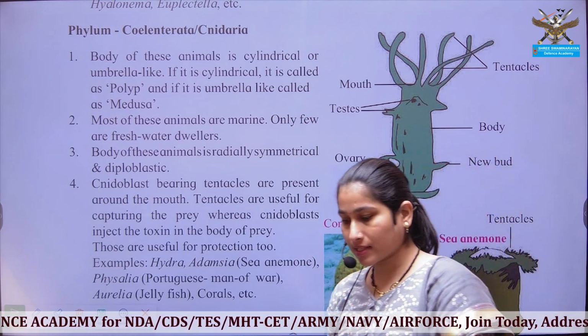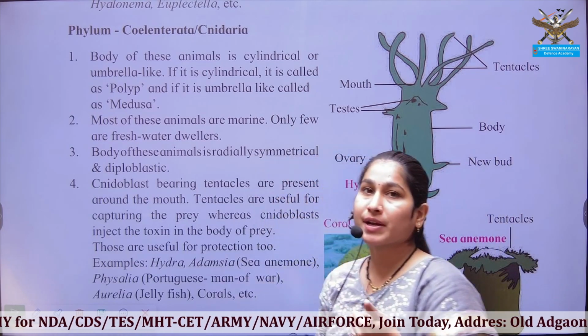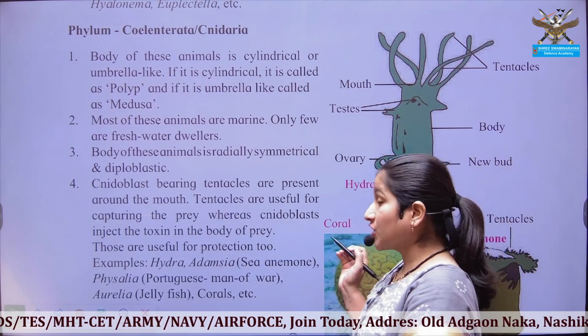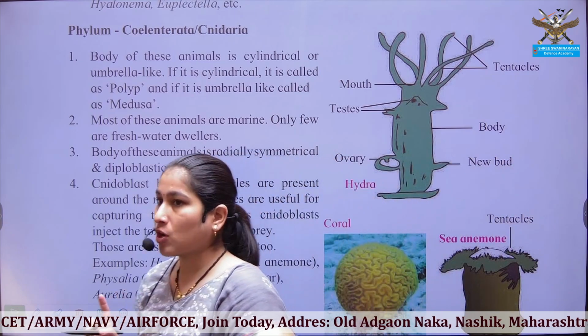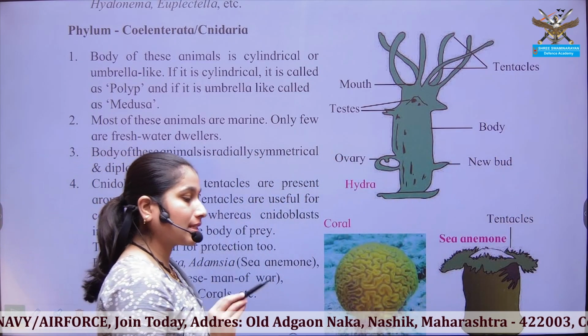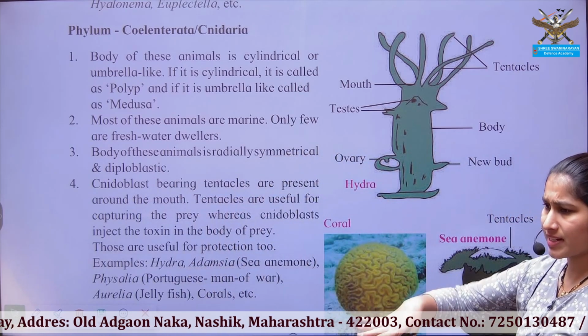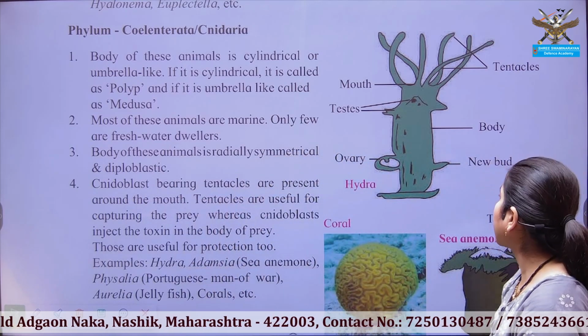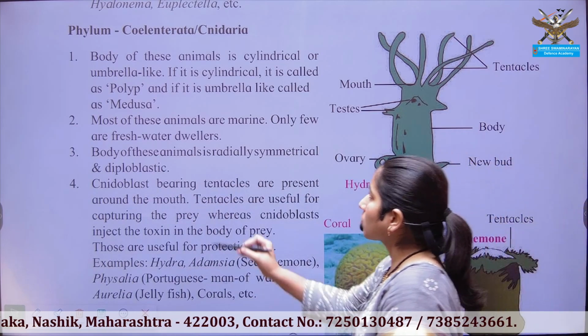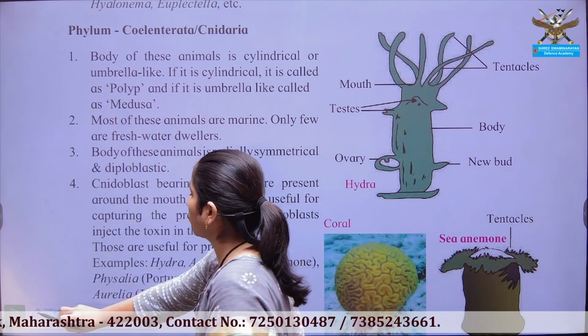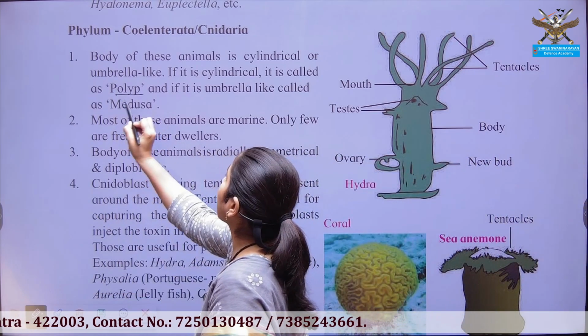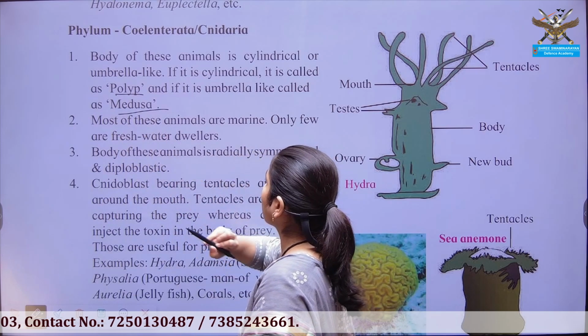Polyp is a sessile, sedentary form, while medusa is a free-living form. The best example of medusa, the free-living form, is jellyfish, and the one which is sedentary or sessile is Hydra. So just remember the two forms, polyps and medusa.